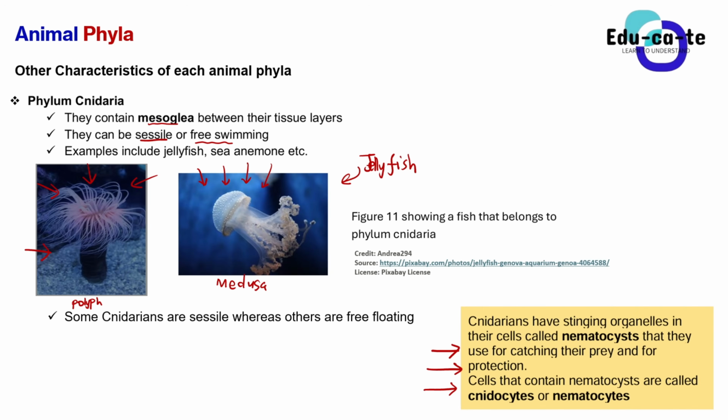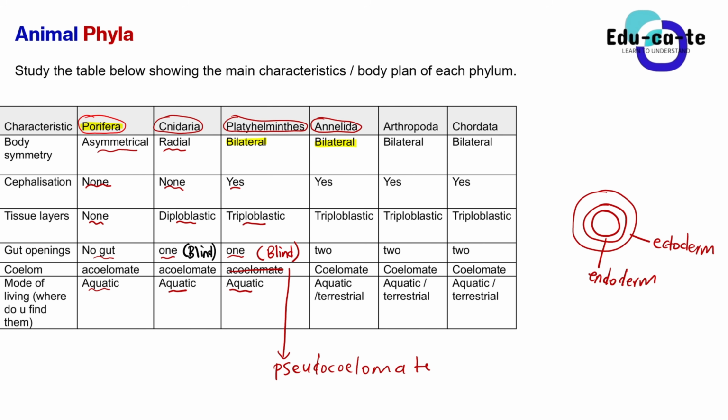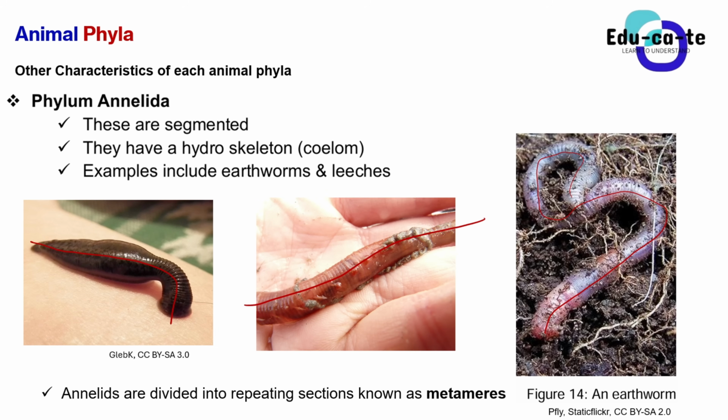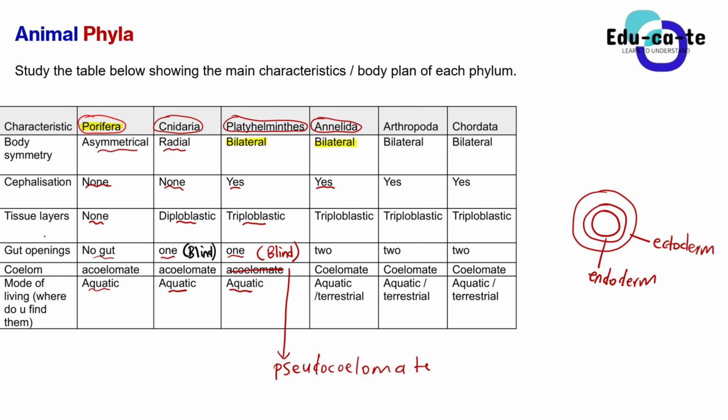And when we look at cephalization, of course they do have cephalization, simply meaning that they do have a head. So basically a phylum Annelida has got a head. You can just see from the diagrams that I've projected here that this is the head of a leech. This is known as a leech. Okay, you can see that this is an earthworm. An earthworm has got a head, so it has cephalization. Right, and then another characteristic is the number of tissue layers.